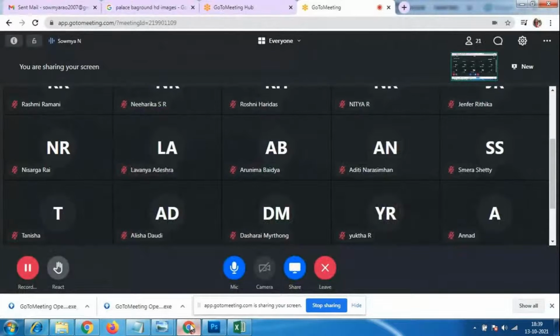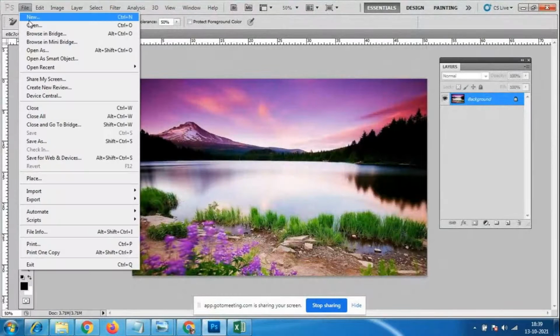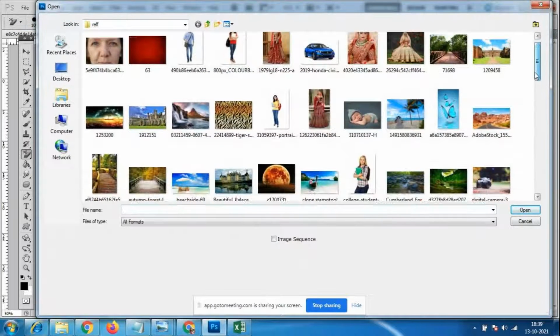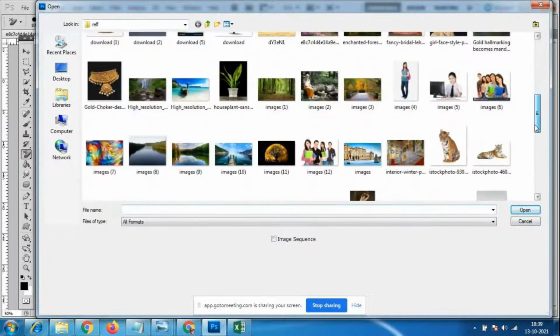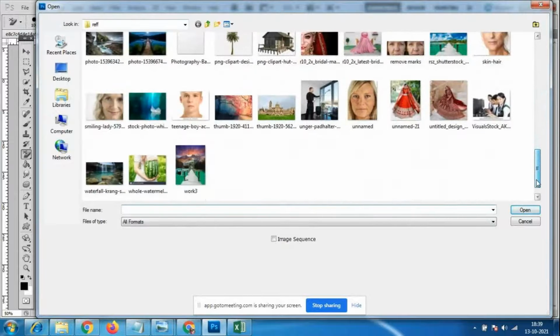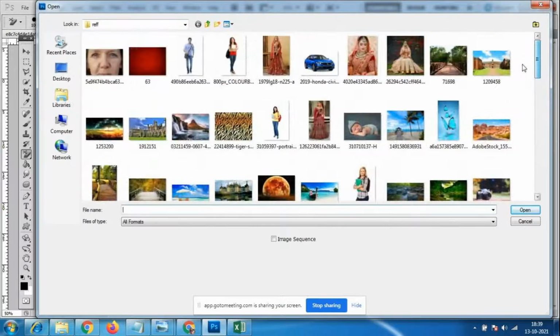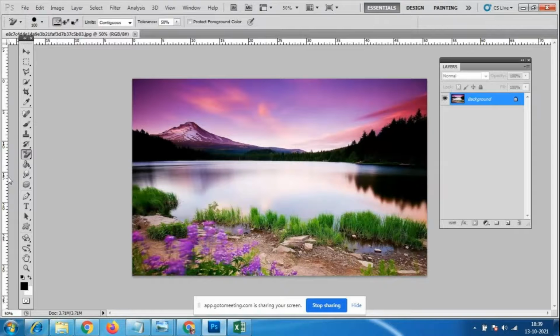So always we have to take different kinds of drawings like this, different kinds of images like this. We have different kinds of files over here, so we have to make a combination of the files. I'll teach you some of the tools itself. Everybody knows what the use of the eraser tool, background eraser tool, and magic eraser tool is.